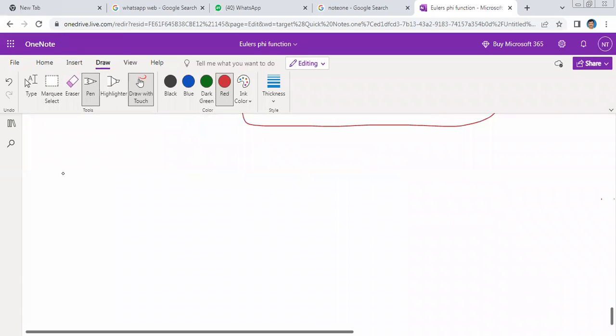దీనికి ఇంకో ఫార్ములా ఏంటంటే, suppose n is equal to same p1 power r1, p2 power r2 and so on, pk power rk.